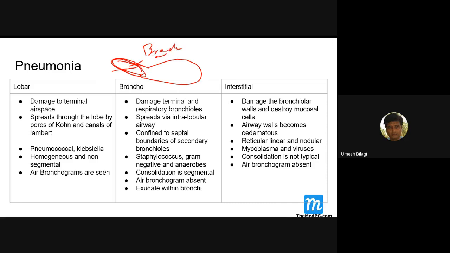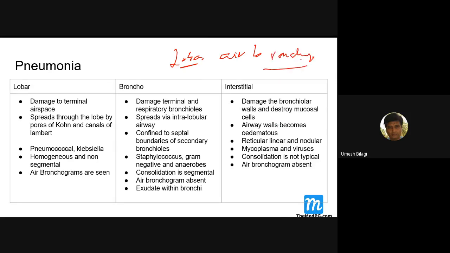So these bronchioles have air inside. So lobar pneumonia has air bronchograms. You got my point?